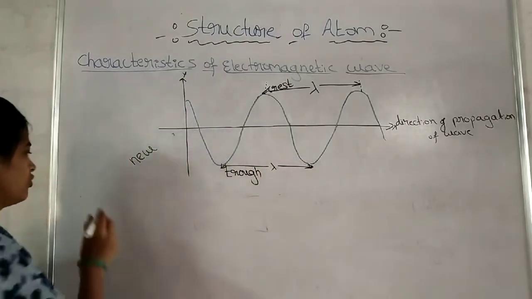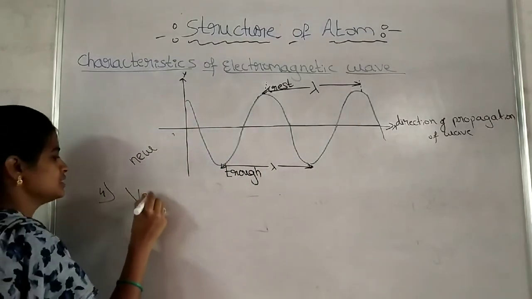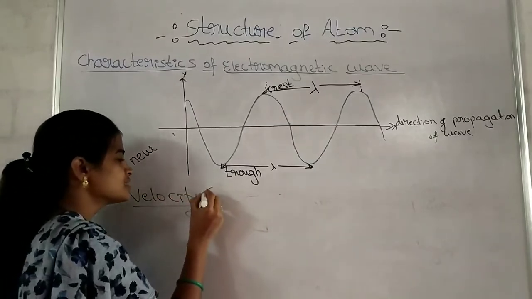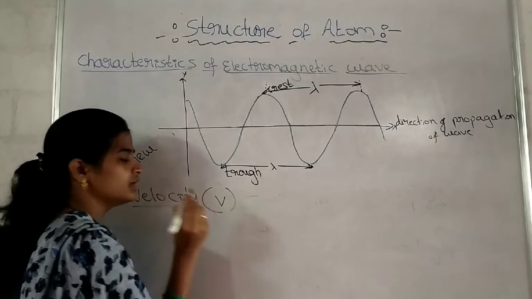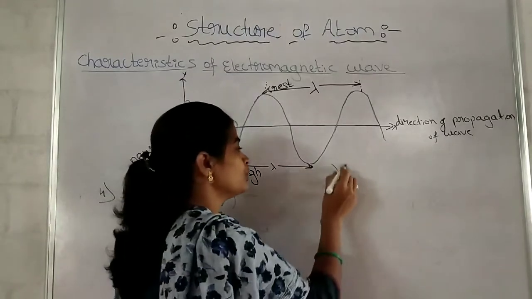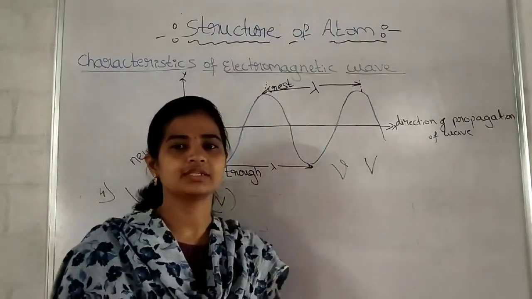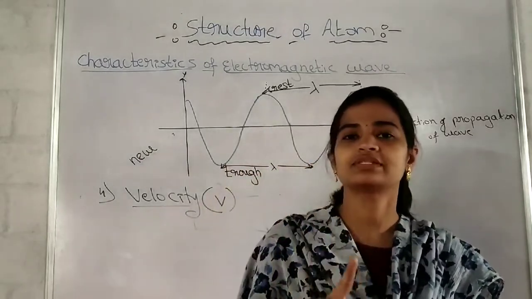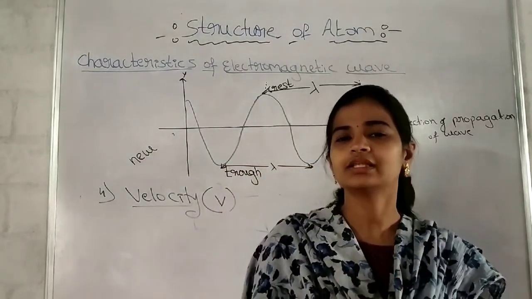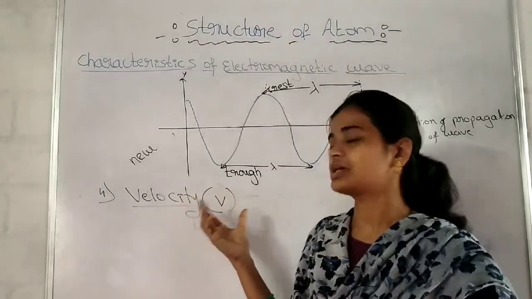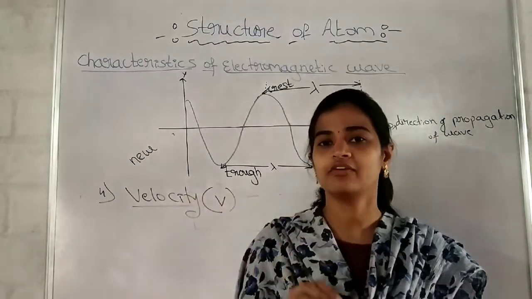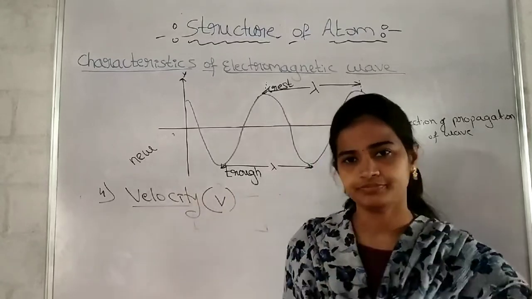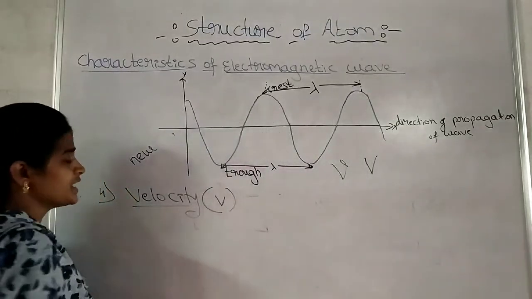Next, the fourth one is velocity. How is velocity represented? As v. Remember, nu is frequency, v is velocity. In particular, the velocity of light is represented as c. Got the difference? Generally we say velocity is v, but the velocity of light has a particular value, and that is represented as c.